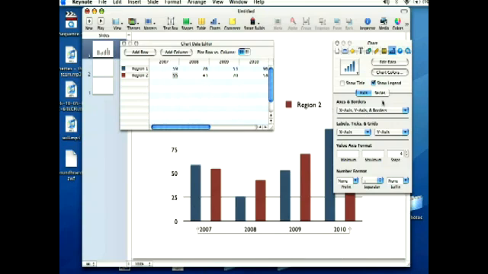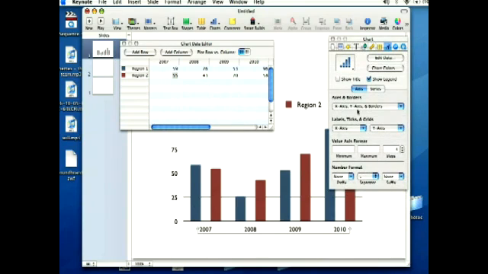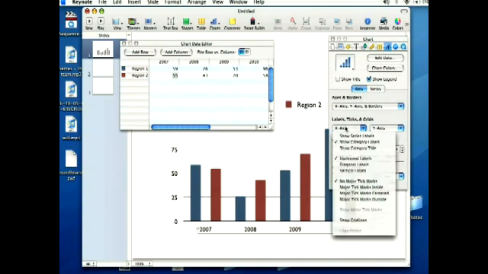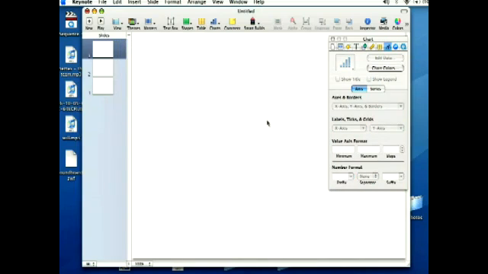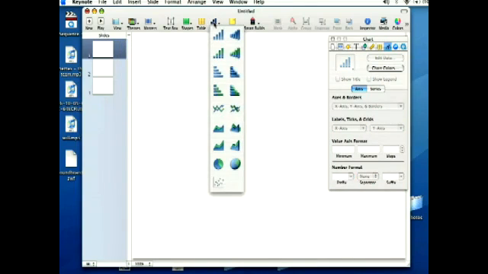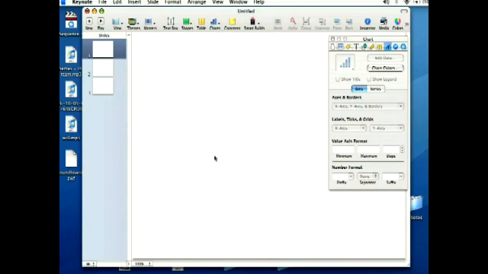Over here in your inspector, you've got a couple of options that you can change. You can mess around with the different axes and such things. But let me go ahead and delete this chart real quick. I'm going to go back up to the chart button, and I'm going to create a 3D pie chart over here.